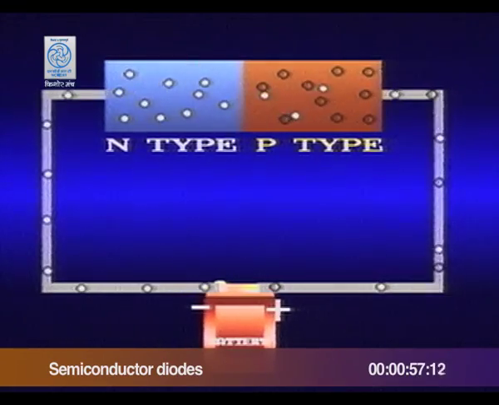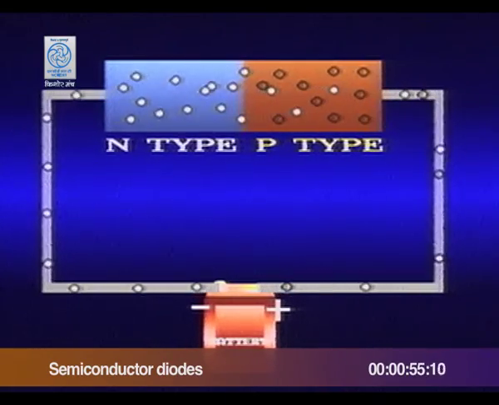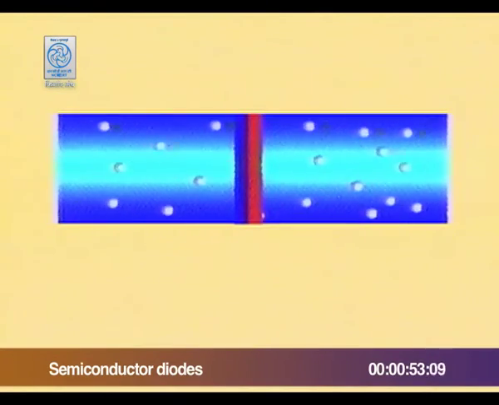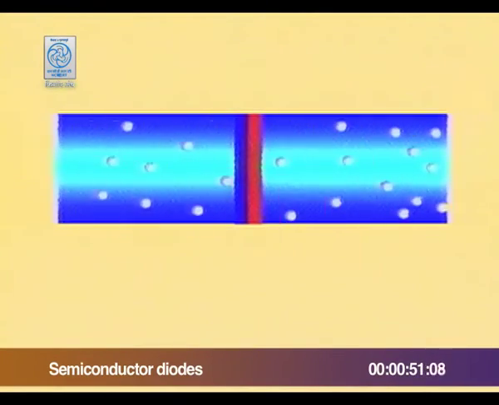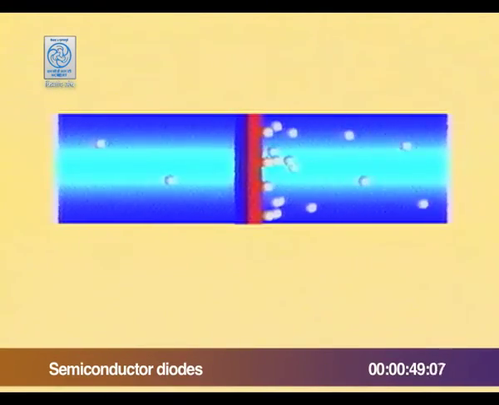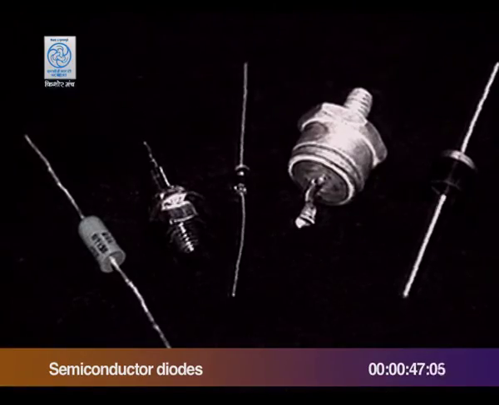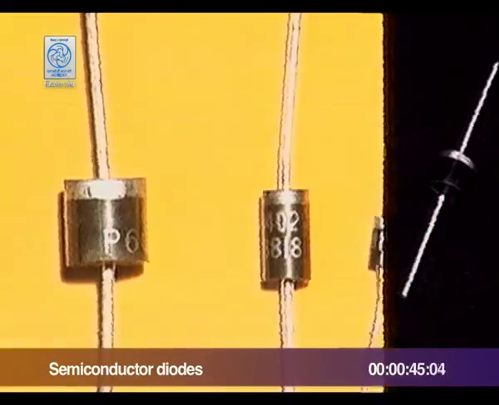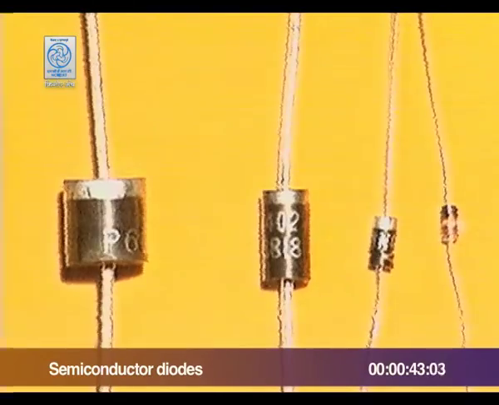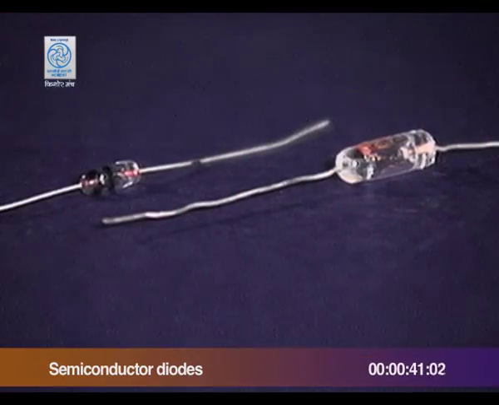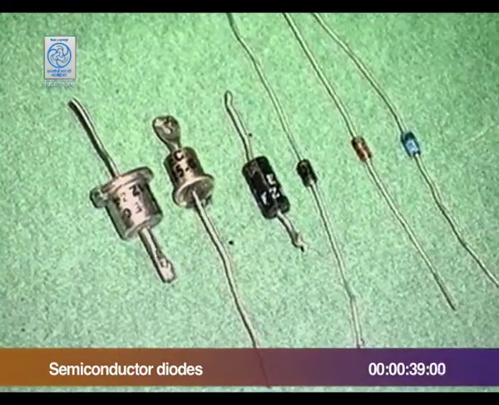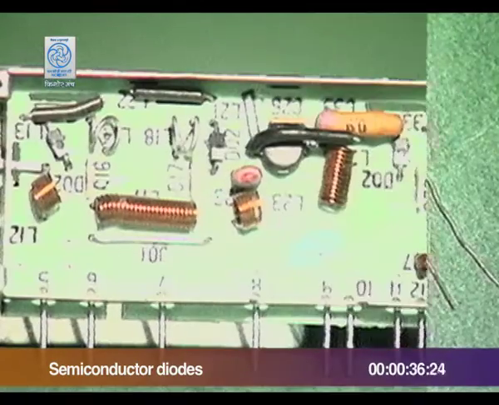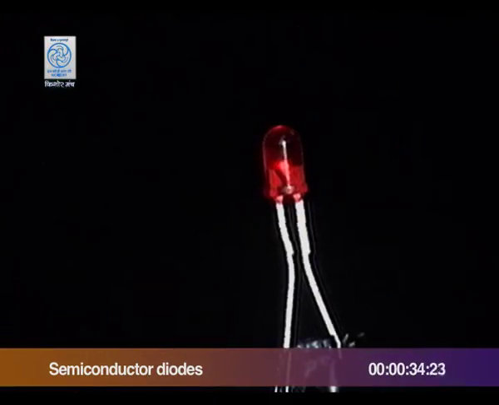Diodes conduct electricity in one direction only. They are therefore used to rectify AC into DC. There are different types of diodes: power diodes, point contact diodes, Zener diodes, varactors, light emitting diodes.